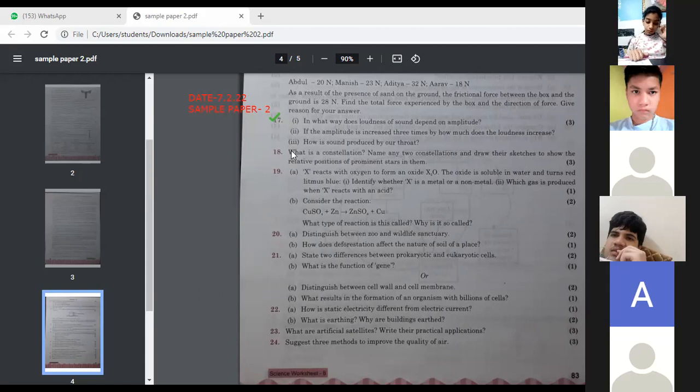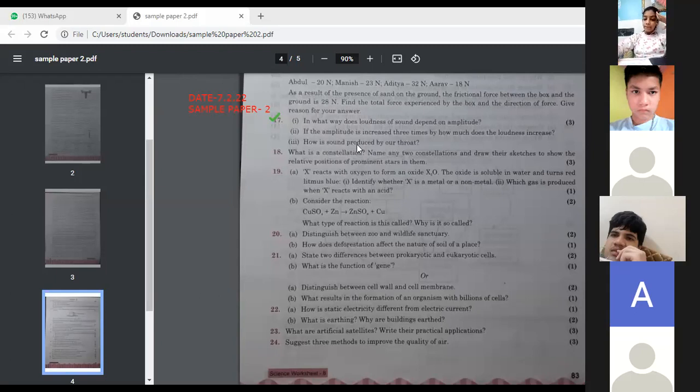Ma'am, the amplitude of the wave determines the loudness of a sound wave. No, how are they related? The relationship was asked. Ma'am, directly proportional. No, loudness is directly proportional to the square of amplitude. This is the relationship. And if the amplitude is increased 3 times, how much will the loudness become? 9 times, because the square of 3 is 9.